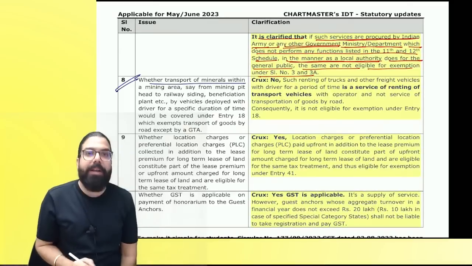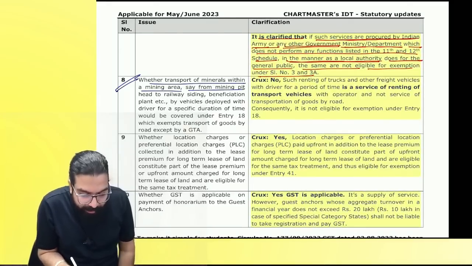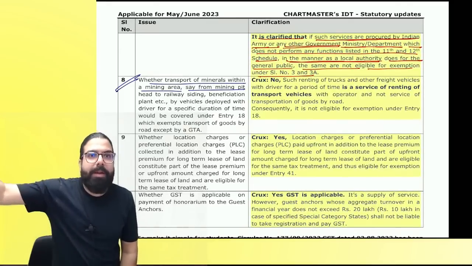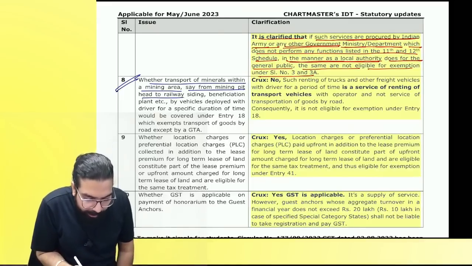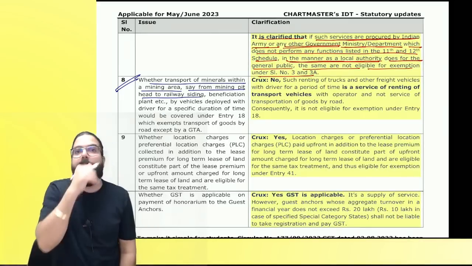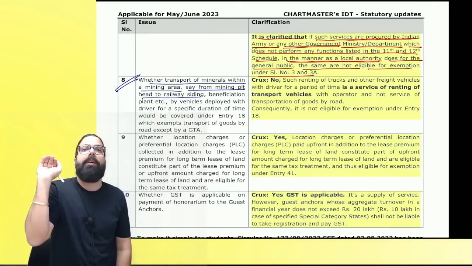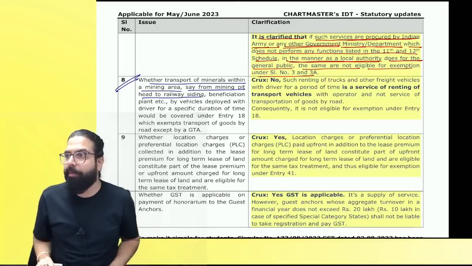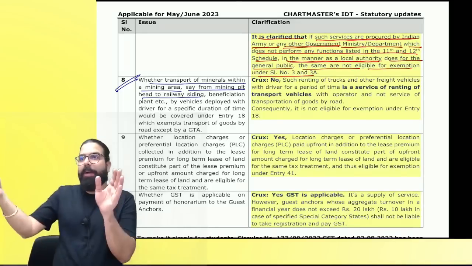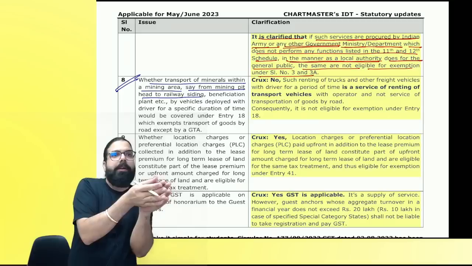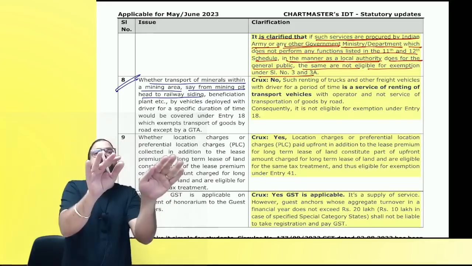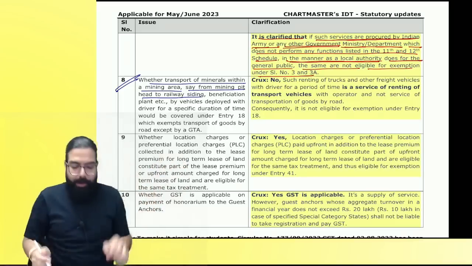Whether transportation of minerals within a mining area, say from the mining pit where the mining is done, to the railway siding, where they will put it in the railway boxes for further transportation. So the mining site will take it to the railway line so that they can put it in the railway and it can be transported.